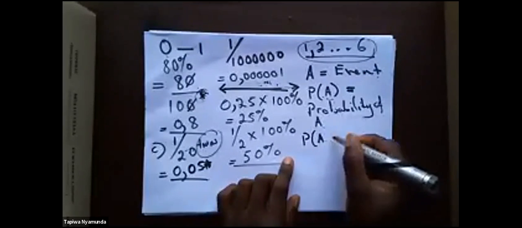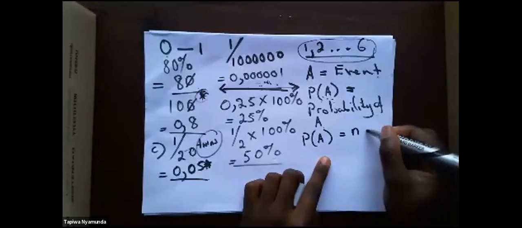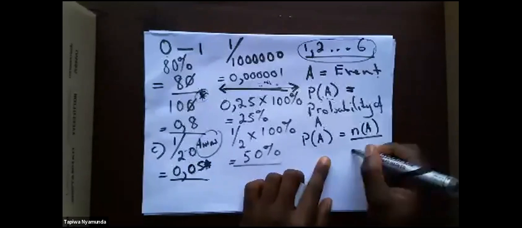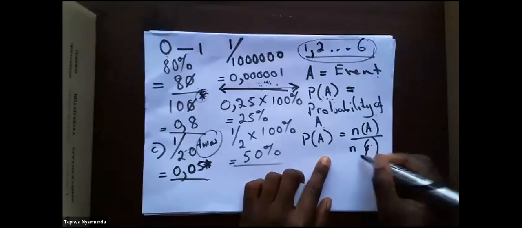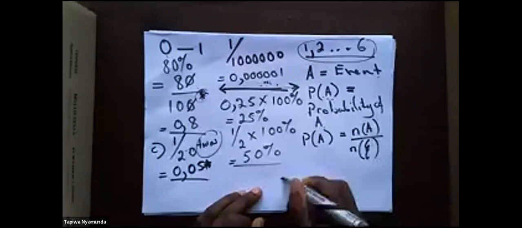The general formula: P(A) = n(A) over n(S). Don't be confused with the signs, guys. I'm just trying to make it look nicer.